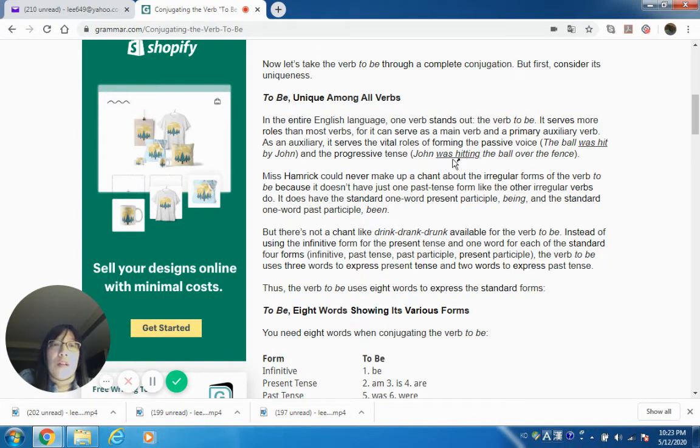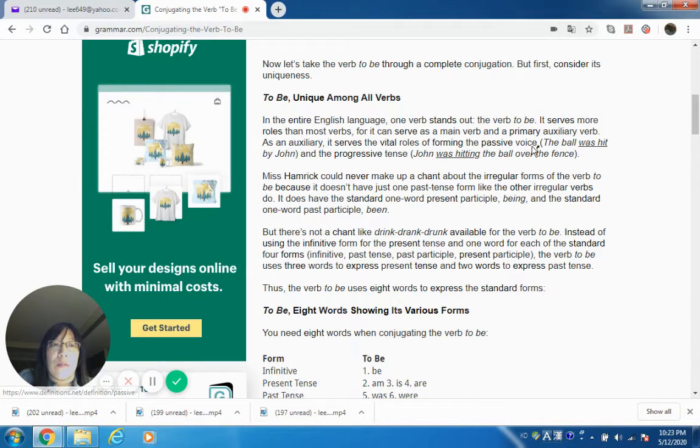Be verb plus the action verb ing. And the be verb could be in the present form or it could be in the past form. But after that, it has to be action verb ing. You call that present tense, progressive tense or continuous tense.